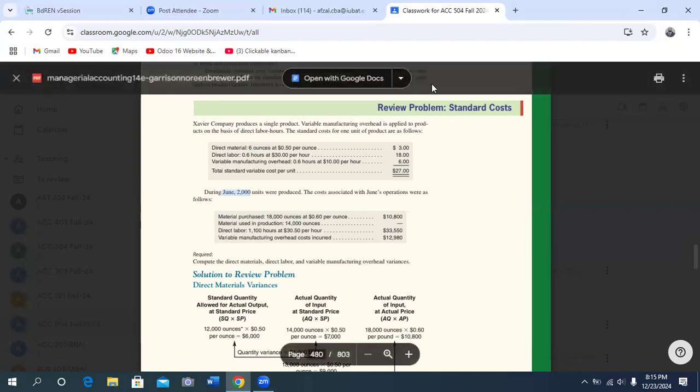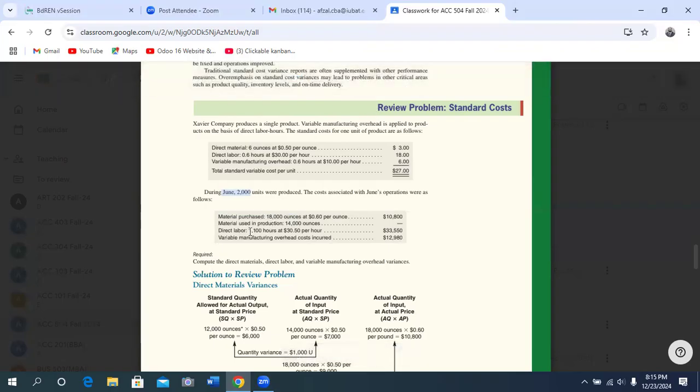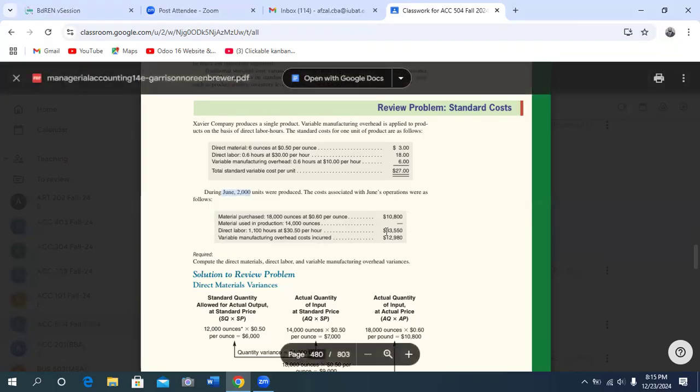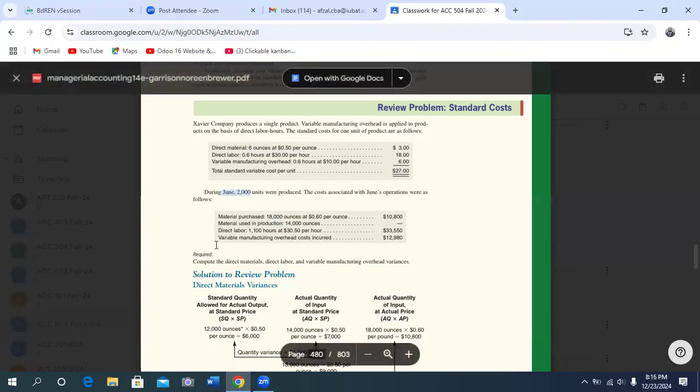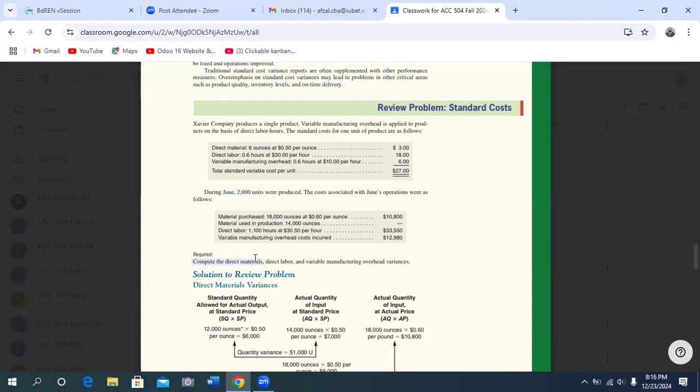Any problem to understand? Then direct labor: 1,100 hours at the rate of 30.50 per hour, 33,550. This is for 2,000 units. And variable manufacturing overhead cost incurred was 12,980. Now, what is required? Compute the direct material, direct labor, and variable manufacturing overhead variances.